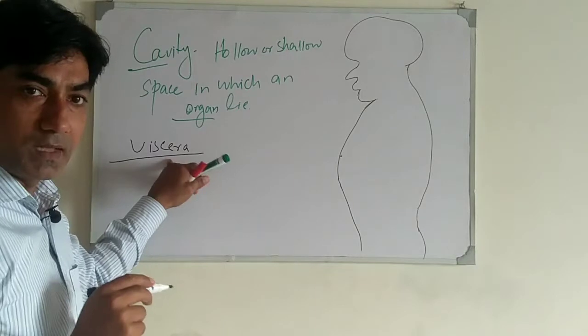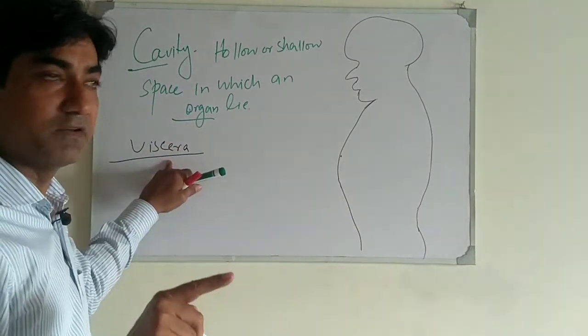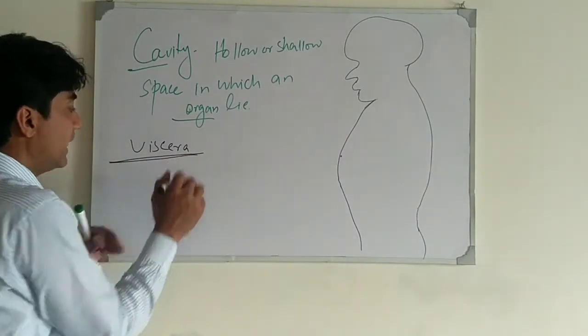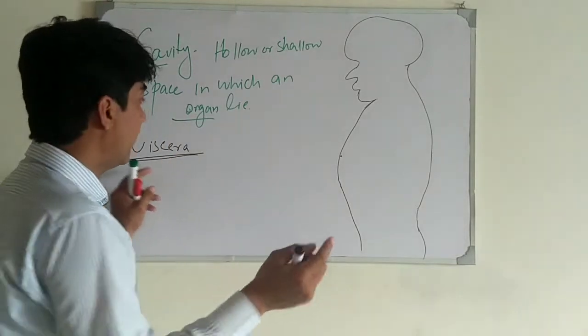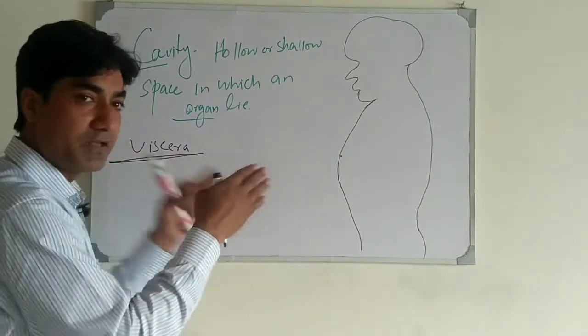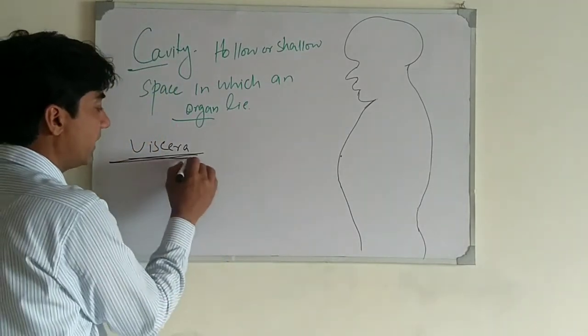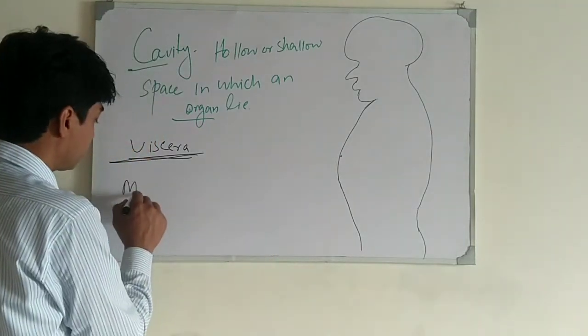These viscera are held and covered by thin layers within that cavity, so that these organs keep in place and cannot be dispersed to and fro. The thin layers holding the viscera are called membranes.